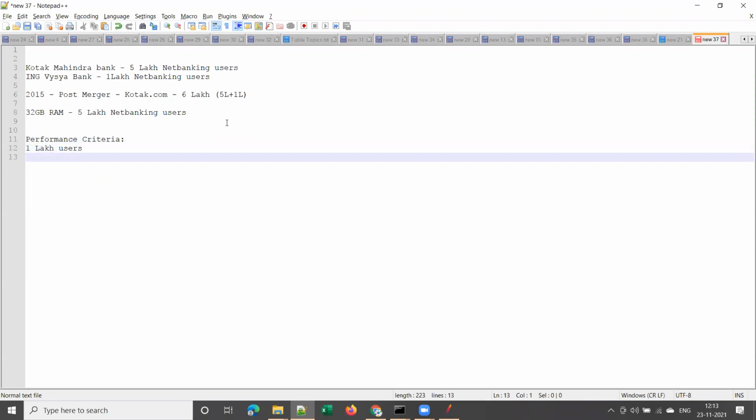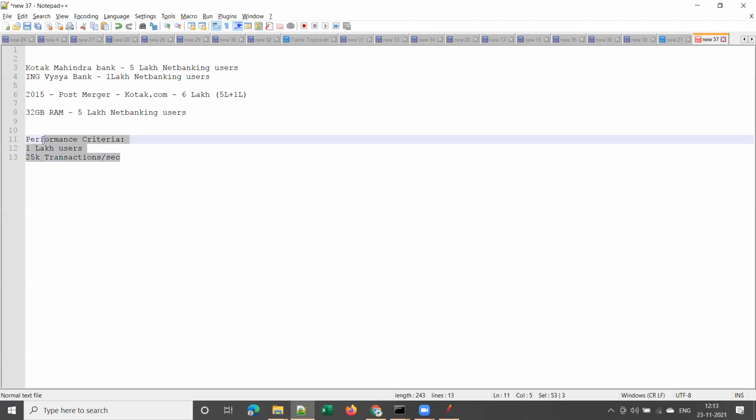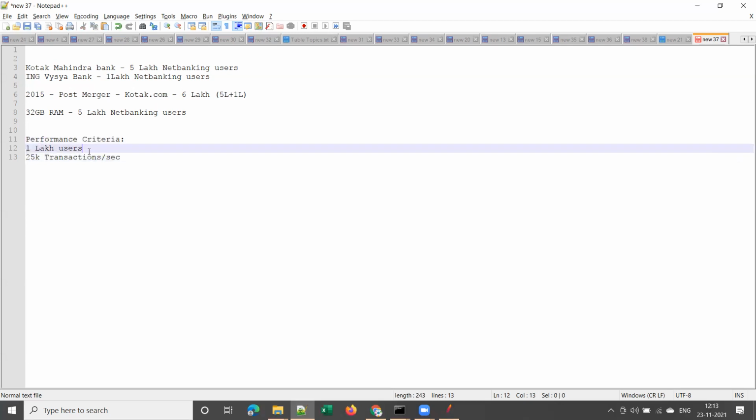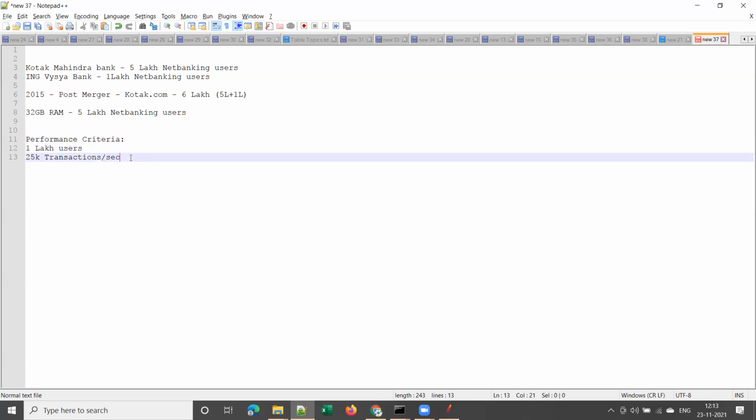Or suppose there is a banking application, it should support some 25,000 transactions per second. So there will be certain criteria for any application, called performance criteria. It can be the number of users or the volume of transactions. Got it, guys?